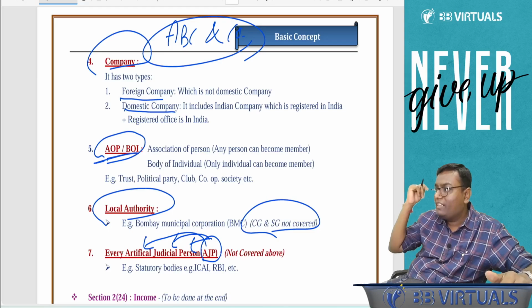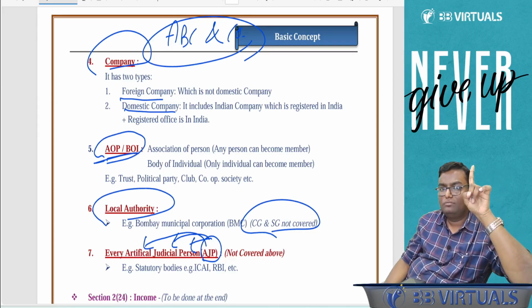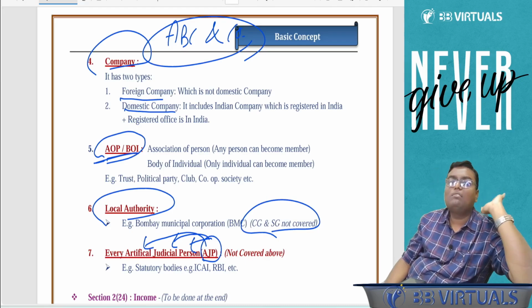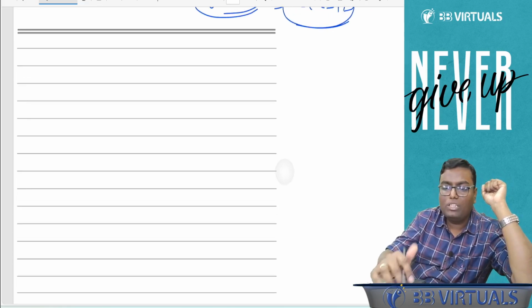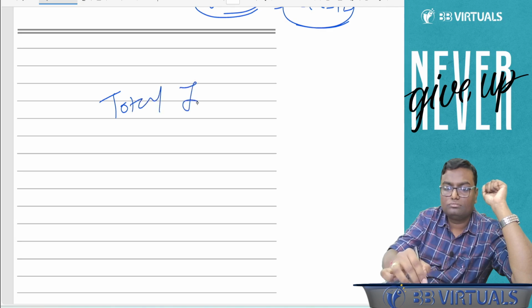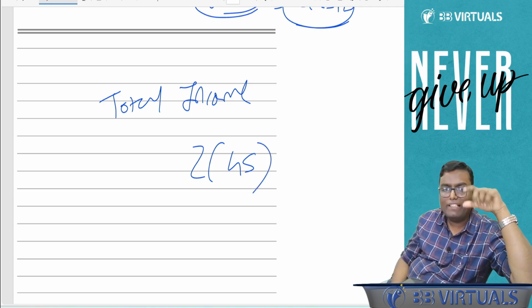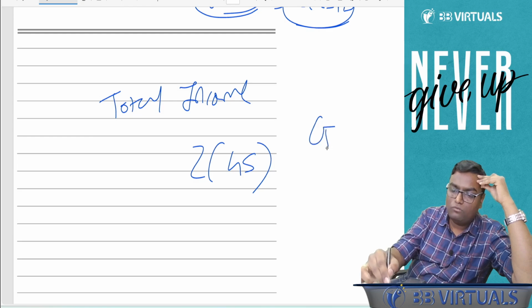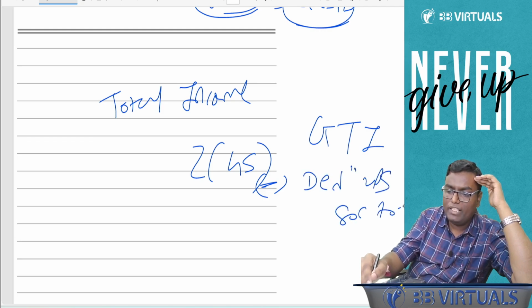Now remember section 4, charging section. What it said? Income tax is payable by every person on his total income. Let us understand this word total income. If you read section 2 clause 45 of Income Tax Act, it says that total income means, what we studied in the structure, gross total income minus deduction under section 80C to 80U, basically under chapter 6A.